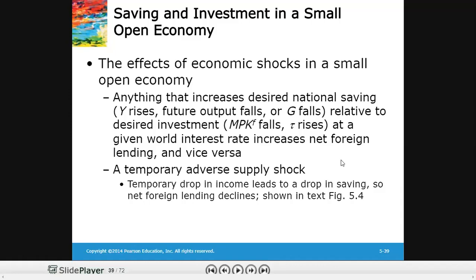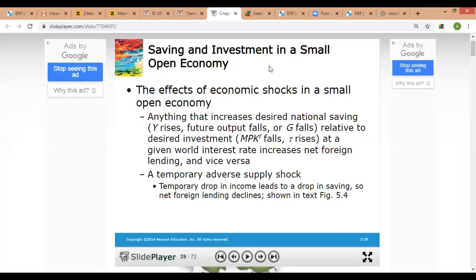Now that you have understood the equilibrium, our discussion goes in the direction of analyzing the impacts of economic shocks in a small open economy. So I'll be better off using the whiteboard. So let's go back.